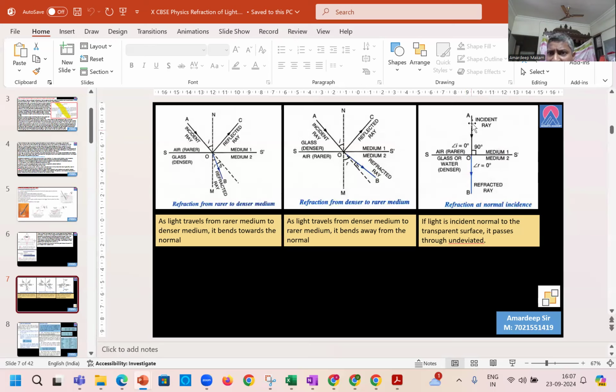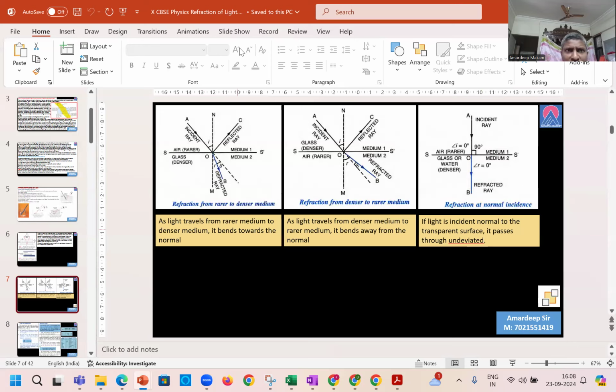And we see what happens. The light goes unbent and emerges the same way as it was incident. So the incident ray is 90 degrees to the surface, and the refracted or emergent ray is also 90 degrees to the surface. The angle of incidence I is 0 and the angle of refraction is also 0 because both these angles I and R are measured with respect to the normal.